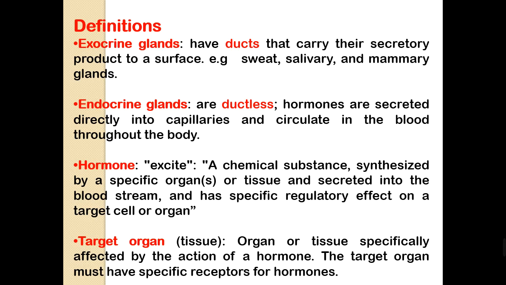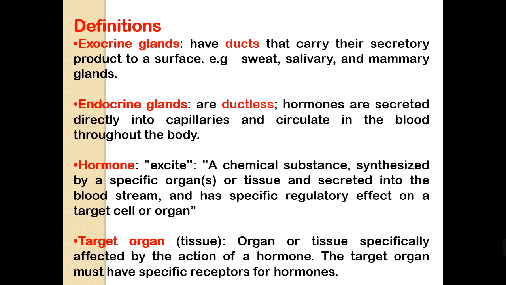So, how does the hormone reach the site of action? Hormones are secreted directly into the capillaries and circulated in the blood throughout the body. Hormones are chemical substances that are synthesized by specific organs or tissues and secreted into the bloodstream and have a specific regulatory effect on the target cell or organ.